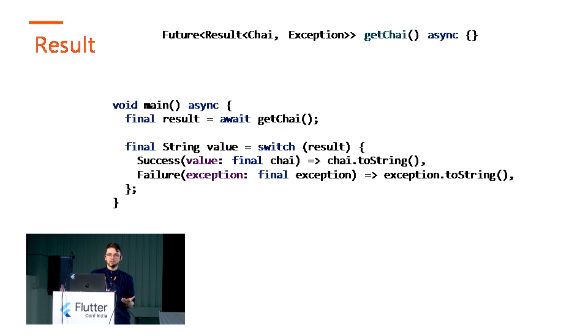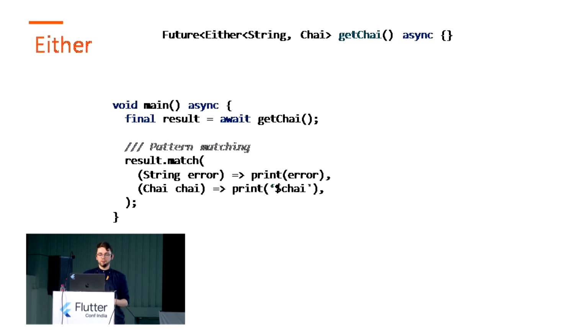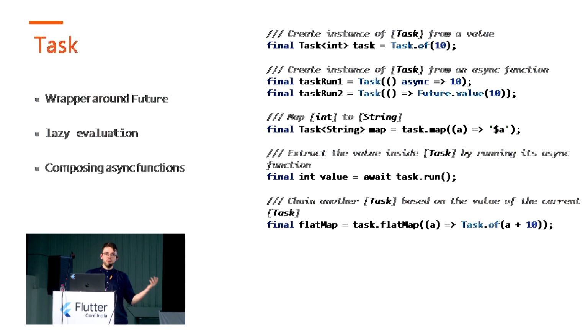And from the caller side, there won't be a huge surprise. We can also use the pattern matching from fpdart. So instead of our switch operation, we can have the pattern matching implementation from fpdart. But we can also use Task types. In functional programming, we can easily combine different functional programming types.